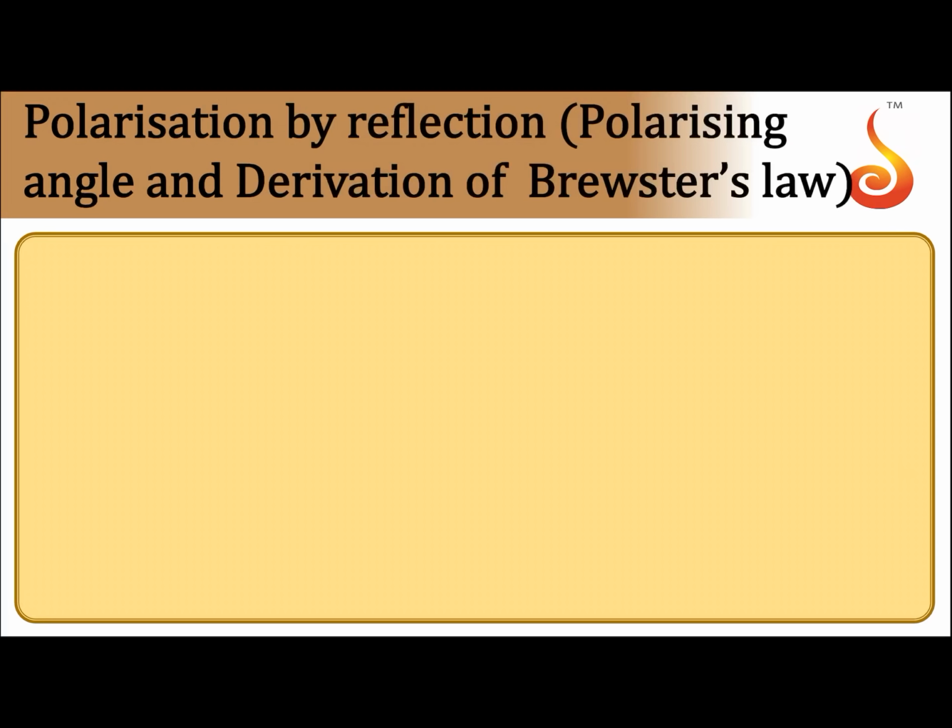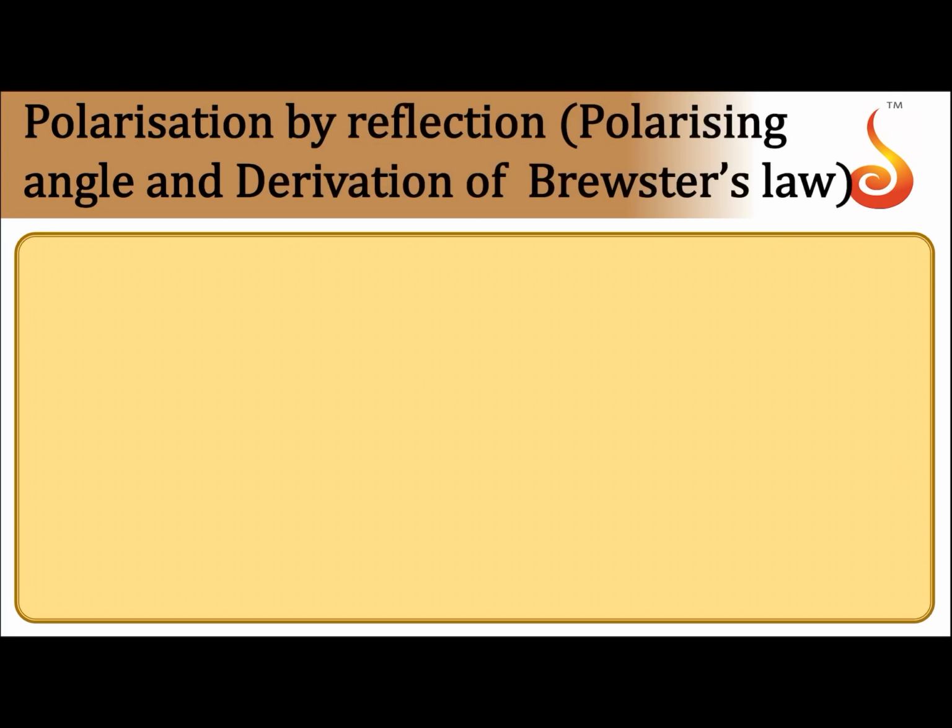Now coming to the methods of producing polarized light. One of the easiest methods is polarization by reflection. If the reflected light is observed through an analyzer like a polaroid, and it is slowly rotated, the intensity varies but generally it does not become 0. Intensity varies but does not become 0 means there are two possibilities.